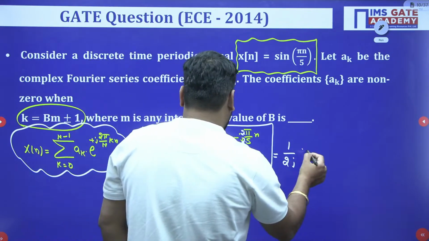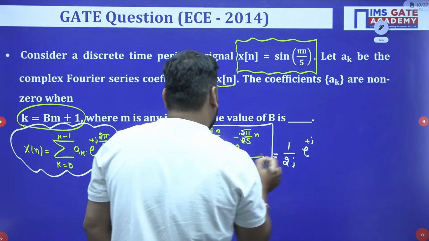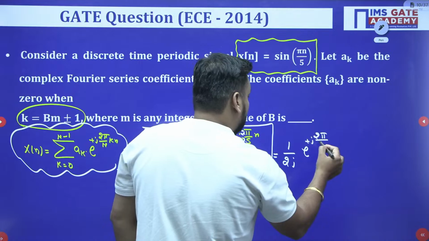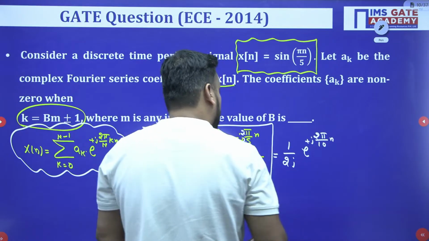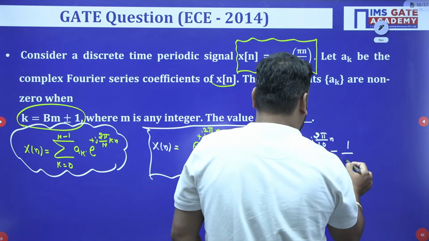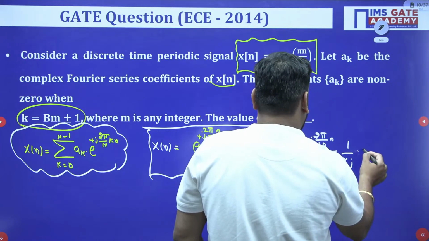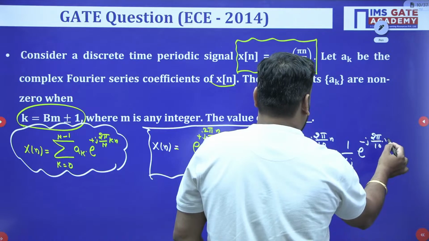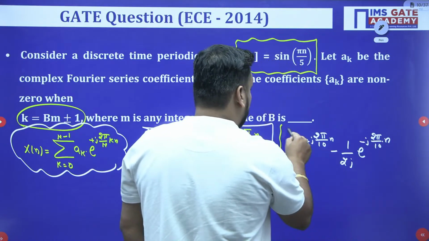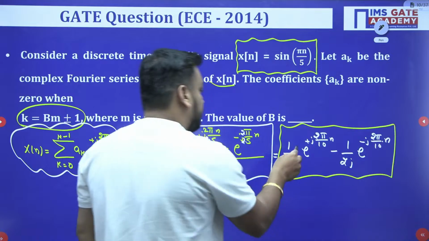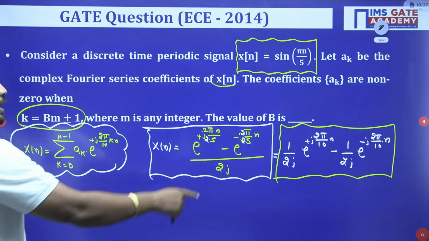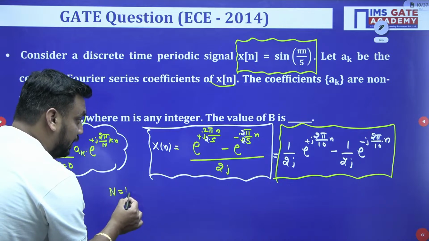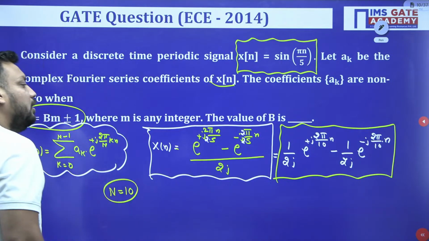So 1 by 2j e to the power plus j 2 pi by 10 into n. And again it will give me minus 1 by 2j e to the power minus j 2 pi by 10 into n. So I hope this is again clear to you guys. Now you can compare the value of capital N; capital N is nothing but 10 here.